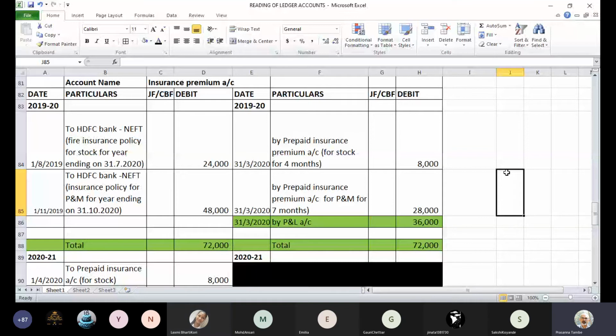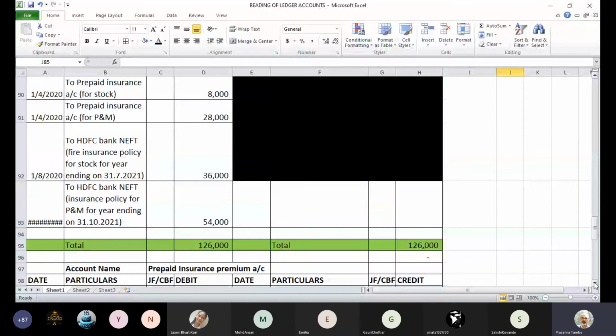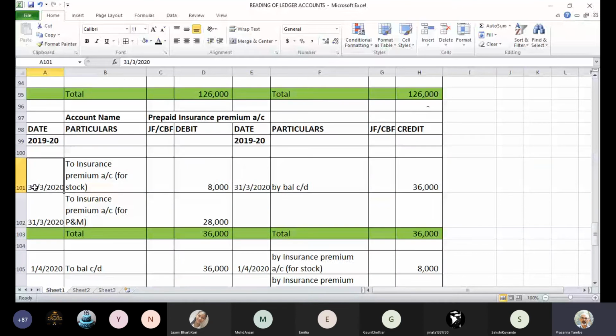Okay. Now when you pass the entry, we have one more account to look at and that is prepaid insurance account. So I'll show you prepaid insurance account also. It's a linked account. So in prepaid insurance account, you will find the entry on 31st March to insurance premium account. This is for stock 8,000 we debited here and this is for machinery we debited 28,000. The second effect of what entry you have passed. Now prepaid insurance account is a real account. So this balance will be carried forward to the next year.